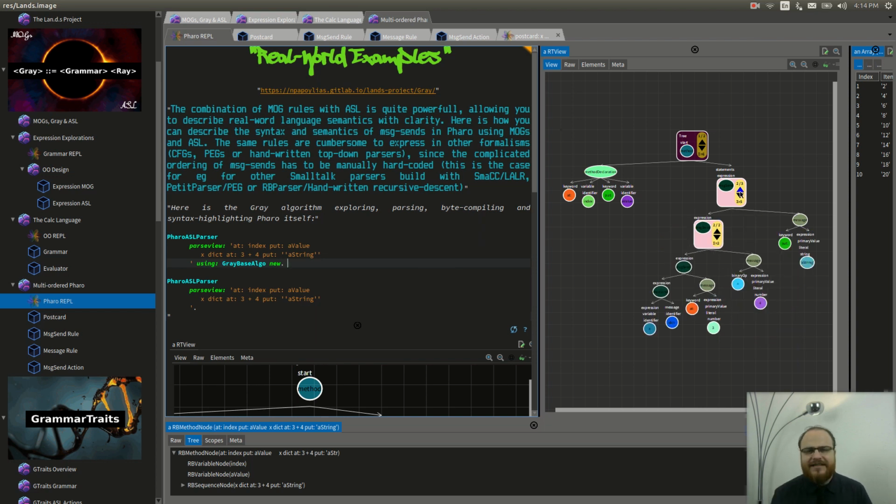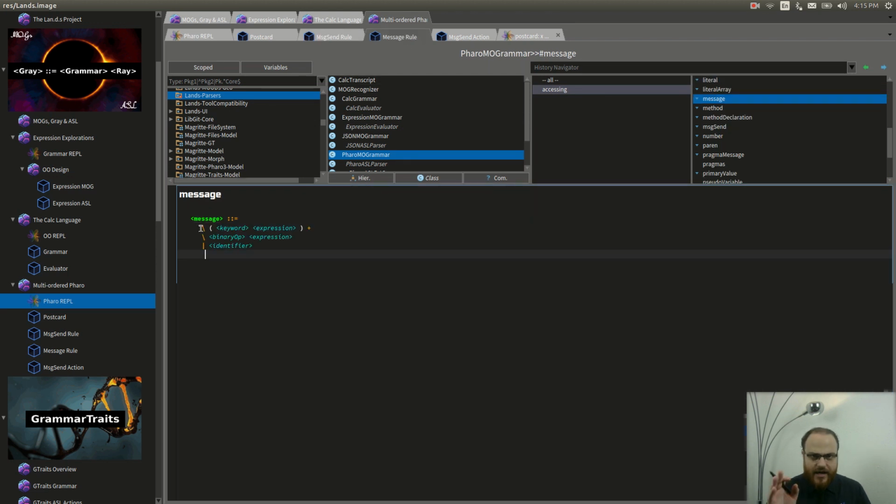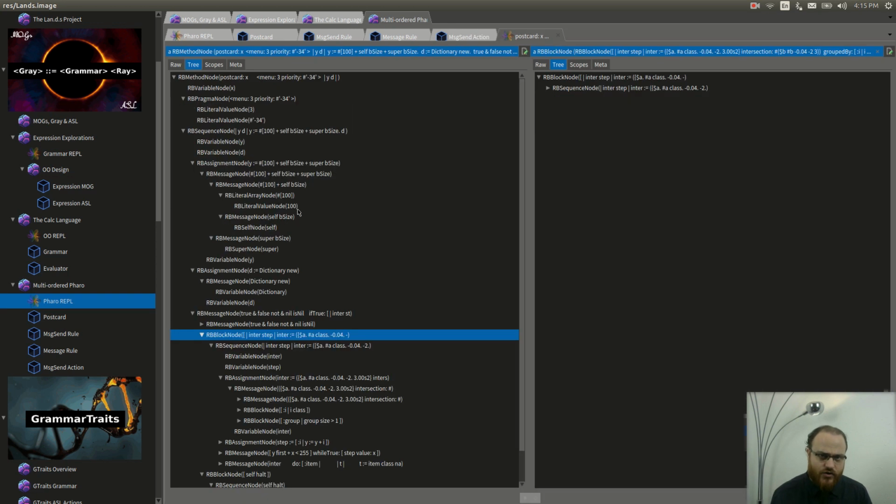Here is how you can describe the syntax and semantics of messages and message sends in Pharo using MOGs and ASL, with recursion and ordering naturally defined. We will discuss this at length in the book and in the lectures, but these same rules are cumbersome to express in other formalisms, since the elaborate ordering of message sends has to be manually hard-coded.